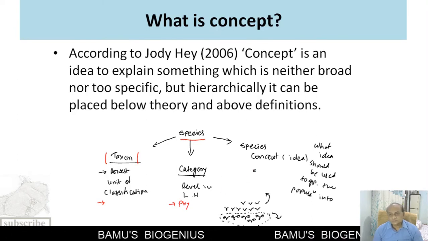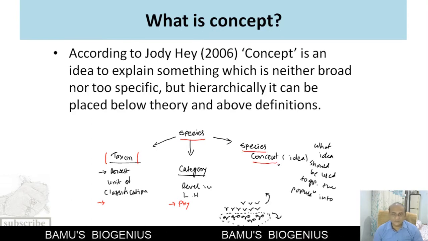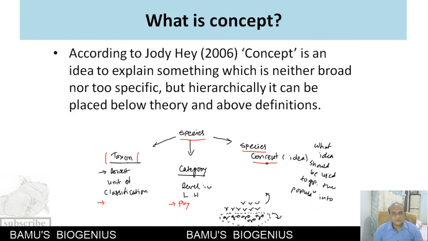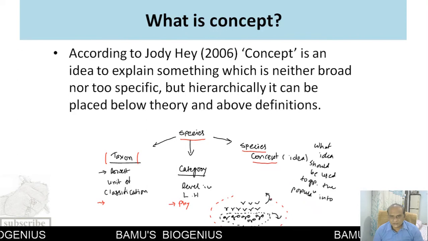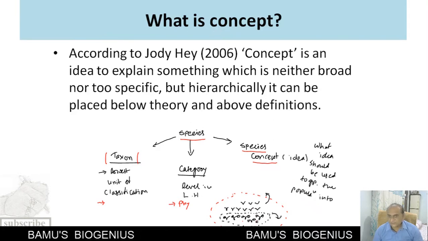Now, another term is known as the species concept. I have told you already that this is an idea. See here, we are looking at a particular population, the population of birds. There are two types of blackbirds here, and we see that these are different from each other.